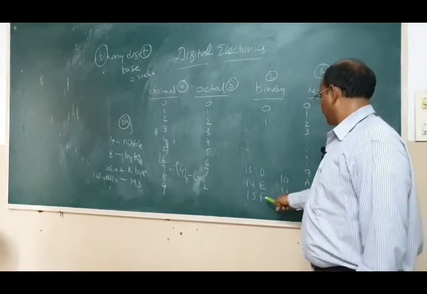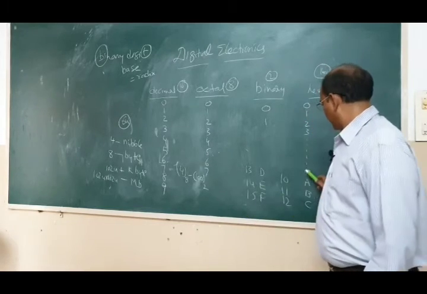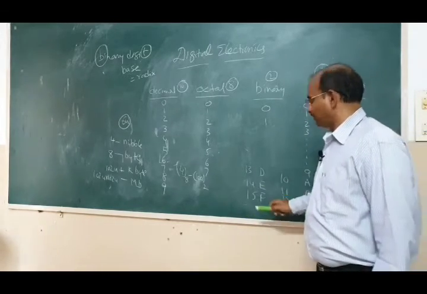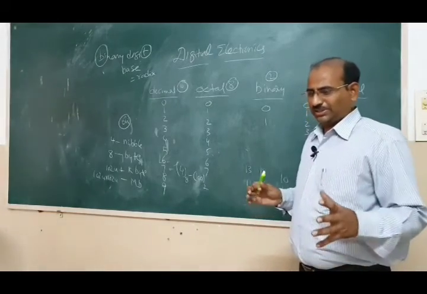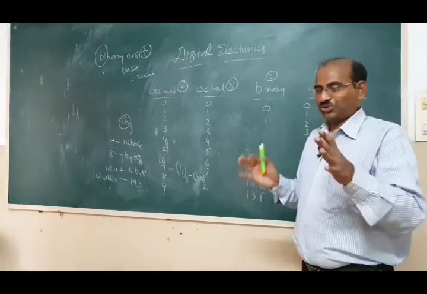From 10 to 15 we use A, B, C, D, E, F. So these are the actual symbols, the codes.